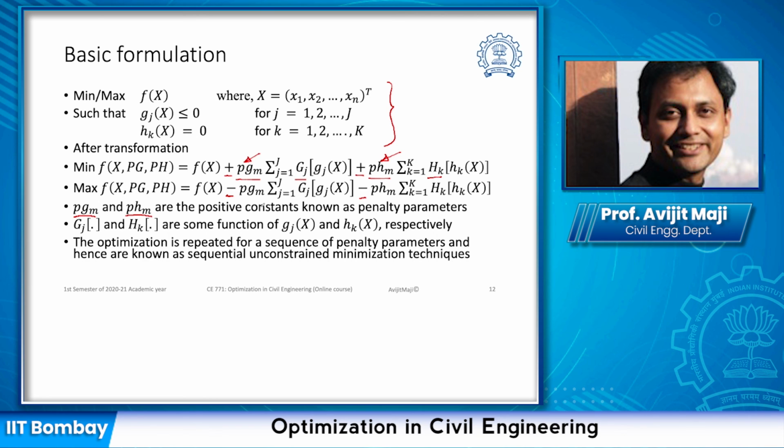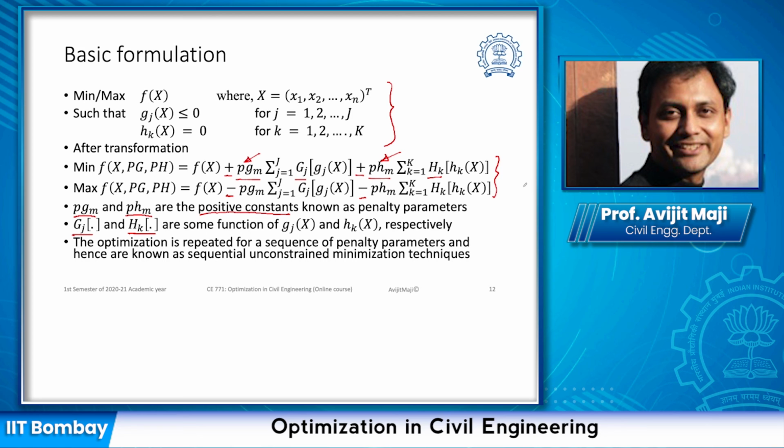In this formulation, as I said, we have the penalty parameters and these are constant. Generally we consider them as positive constants, and we also have the function for the inequality constraint and equality constraints. This optimization formulation changes with the penalty parameter values, and these penalty parameter values change over the iterations.